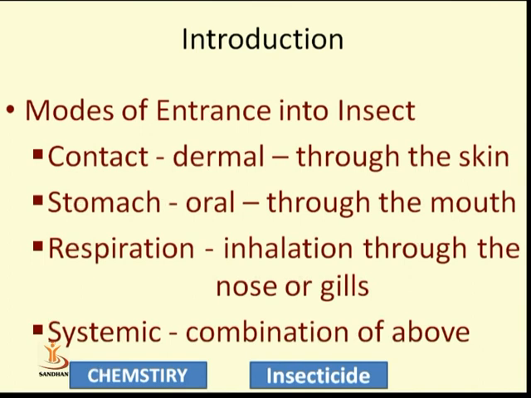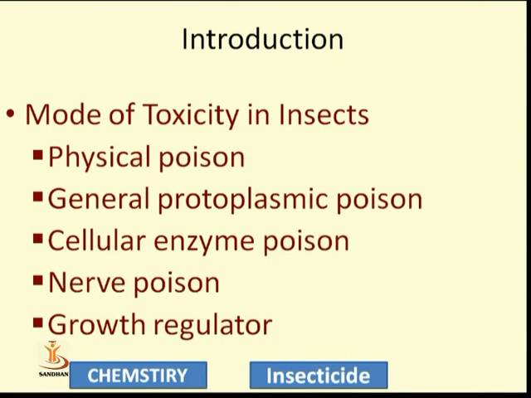So due to these side effects, we use the insecticide according to which mode is appropriate. If the stability is higher, then we cannot give it orally, or we cannot give it by the respiration system. So according to the mode of action or the stability of the insecticide, we select the mode of entrance into the insect. Mode of toxicity means how they work as an insecticide.